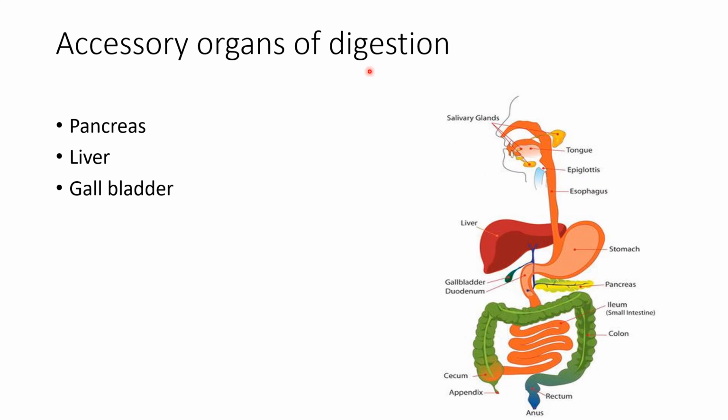About the accessory organs of digestion: pancreas, liver and gallbladder. This is the liver, this is the gallbladder and this is the pancreas. These are called the accessory organs of digestion.